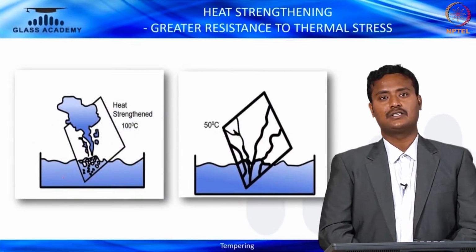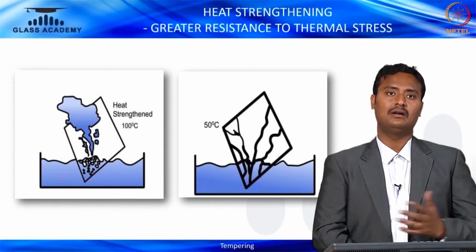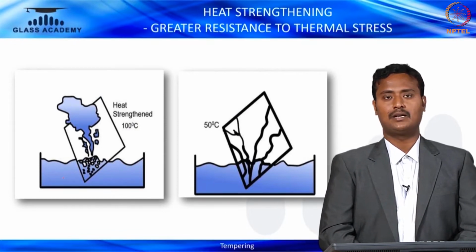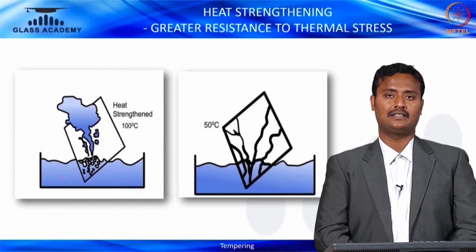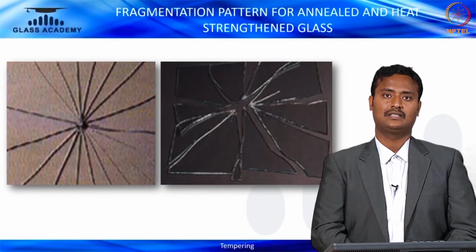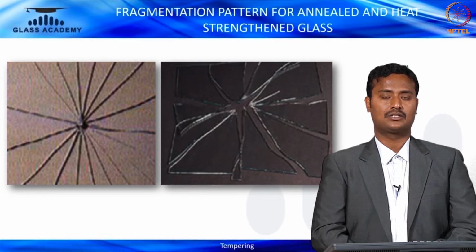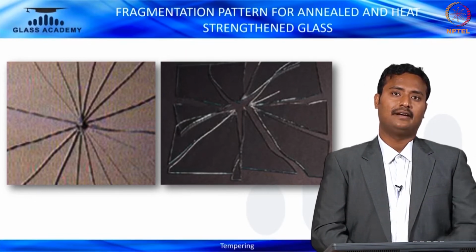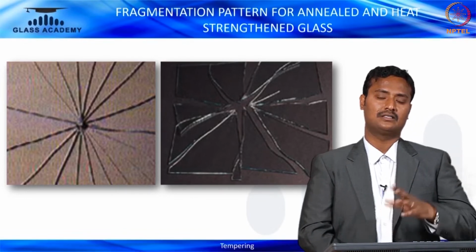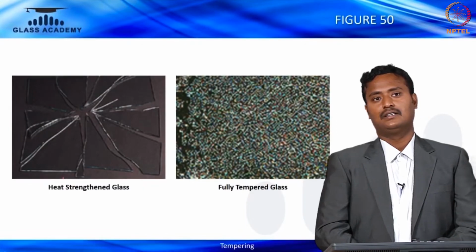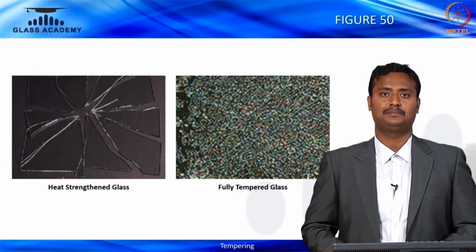In heat strengthened glass, the thermal shock resistance goes up to 130 degrees centigrade, whereas annealed glass, on the rightmost, resists only 50 degrees centigrade, and the fragmentation is completely different. This is the fragmentation pattern. If the glass breaks, from the breakage pattern you can understand whether it is annealed glass, tempered glass, or heat strengthened glass. This is the difference between heat strengthened and tempered glass fragmentation.